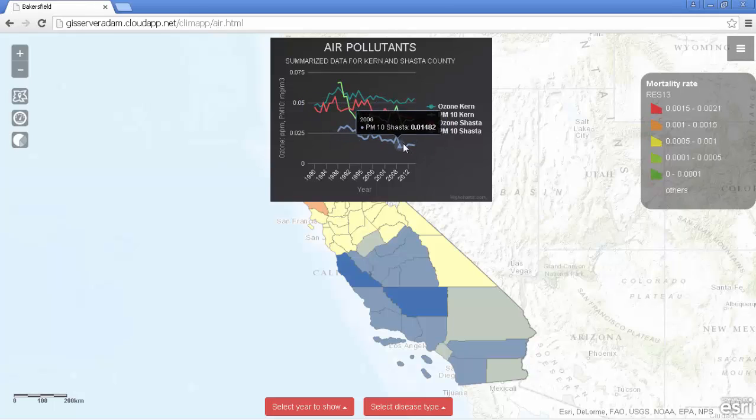I can show the chart of air pollution for Siskiyou County, located in the highest mortality rate area, and Kern County, which is in the lowest mortality rate area. I can clearly say that the data does not prove a strong correlation between pollutant concentration and the death rates. Actually, the data shows a complete opposite.